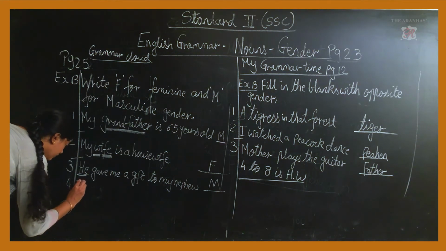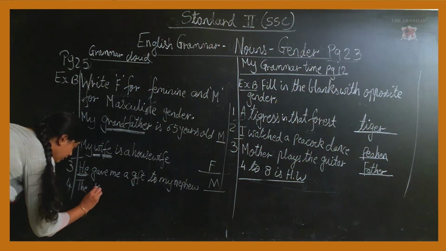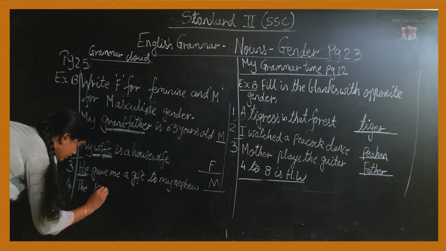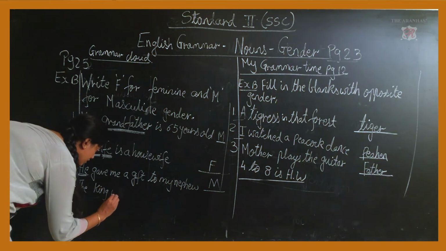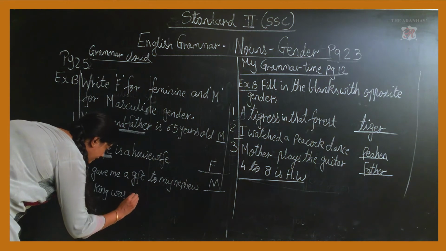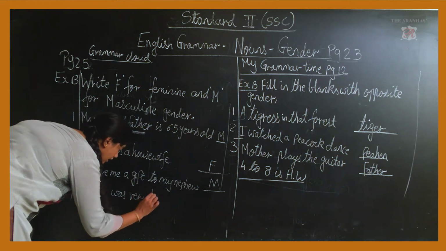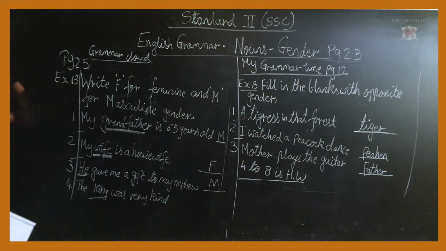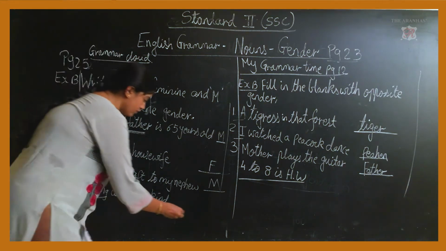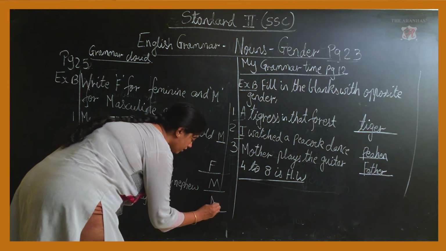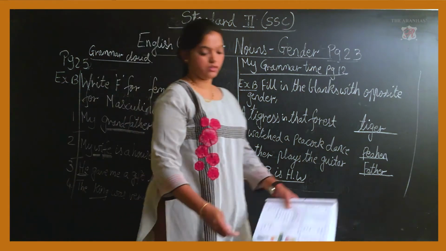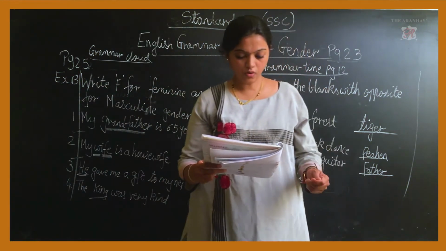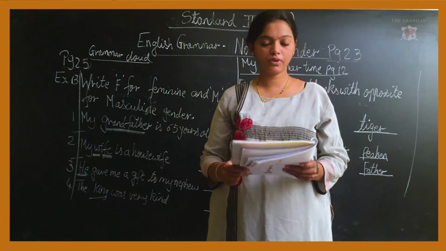The king was very kind. The king was very kind. So king goes for masculine gender.